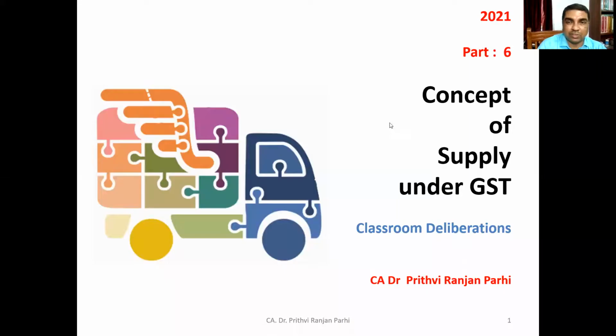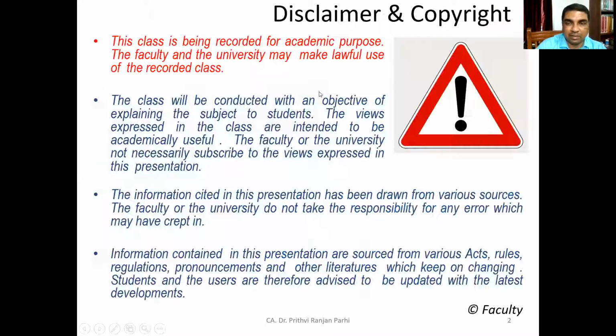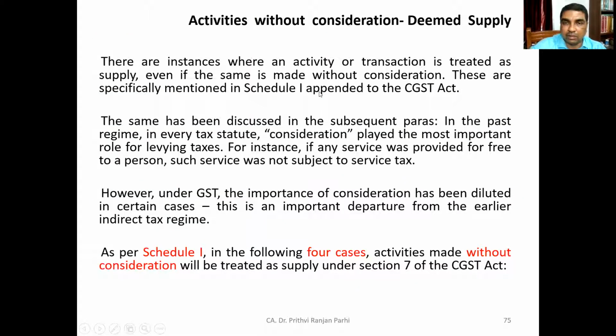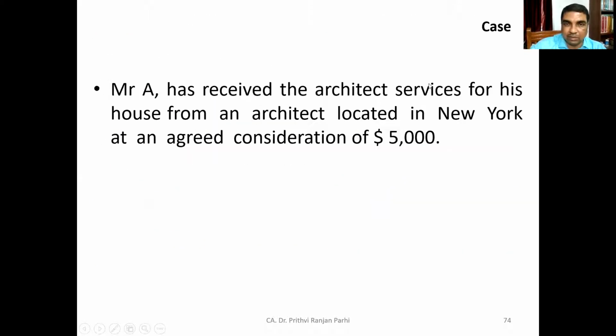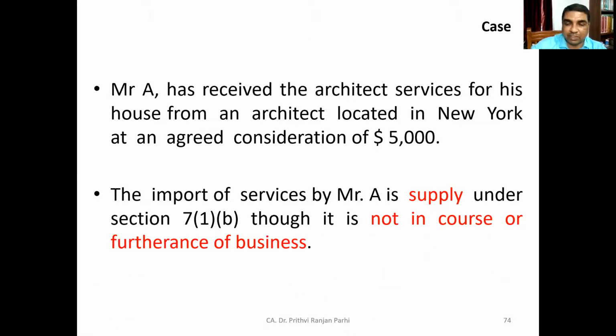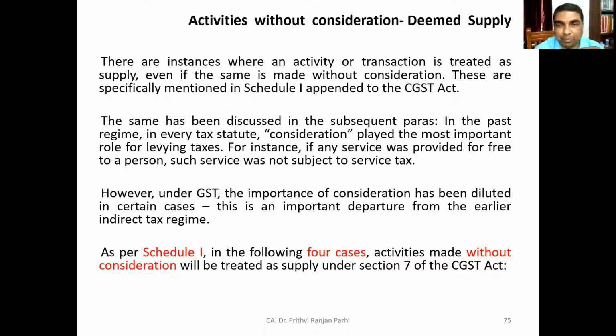We are supposed to discuss the concept of deemed supply. We are discussing various case laws, and in that context we have seen that one of the important elements of supply is consideration.